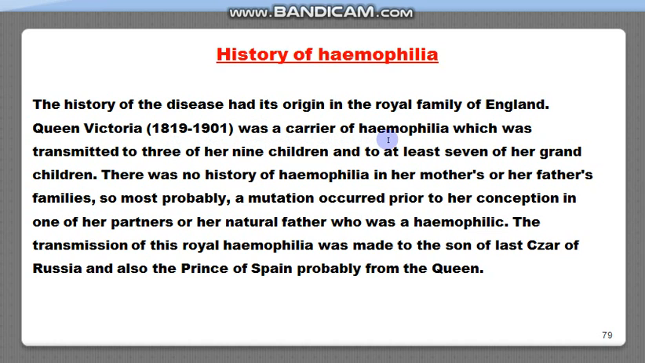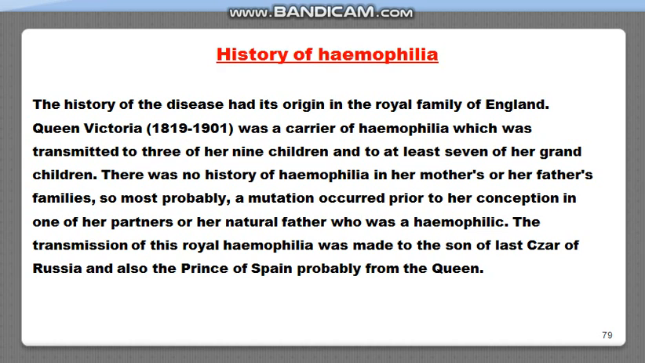She was not hemophilic, but she was only the carrier of this hemophilic gene, which was transmitted to 3 of her 9 children and to at least 7 of her grandchildren. And there was no history of hemophilia in her mother's or her father's family. So most probably a mutation occurred prior to her conception in one of her partners or her natural father, who was a hemophilic. So it was a mutation, and before Queen Victoria, no one was hemophilic in her family.